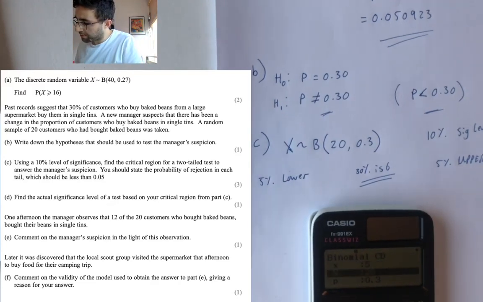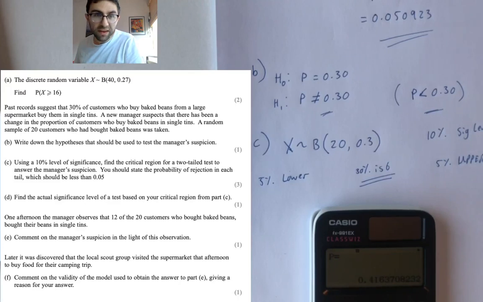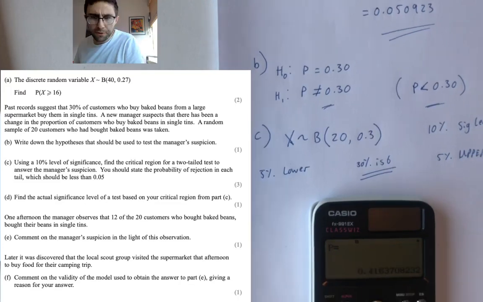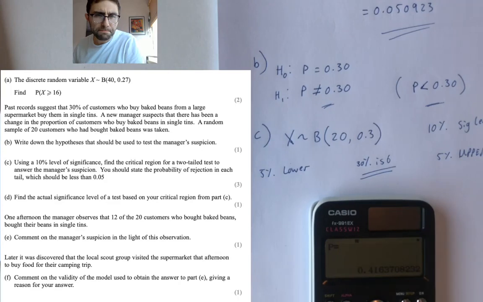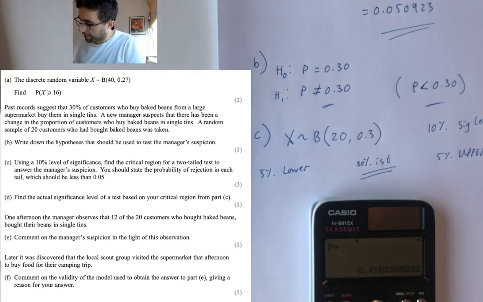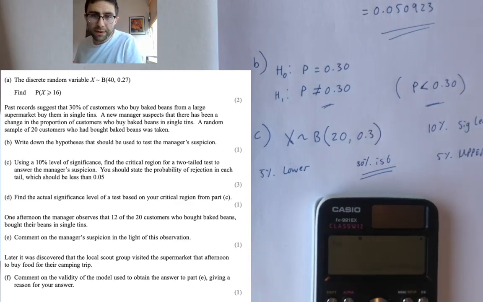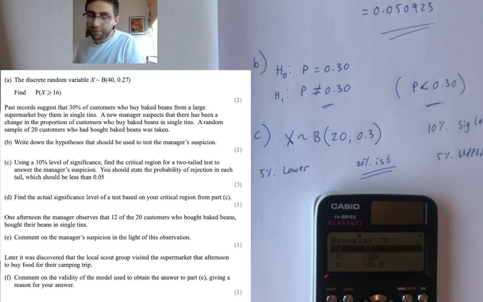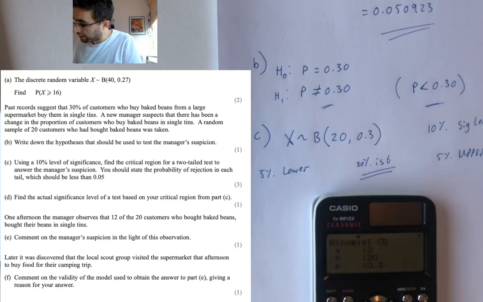If it was 5 instead of the 6 that we're expecting, there's a 41% chance of that happening, or it being 5 or less. So up to 5, that's all right. We're not within the 5% threshold yet. So I'm going again. Now let's put in 4. If it was 4 tins out of the 20, the chance of it being 4 or less is 23%. Still not in the 5% threshold. Going again with 3, 10%. Going again with 2. Ha!